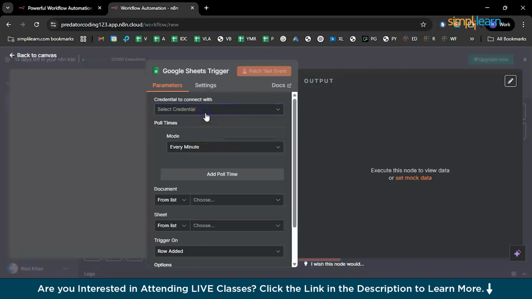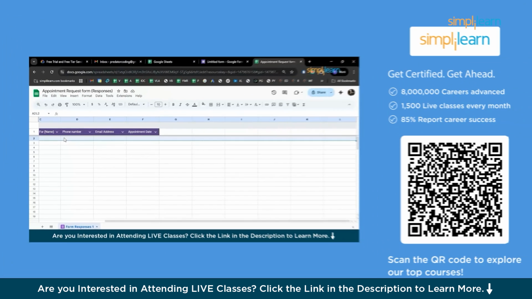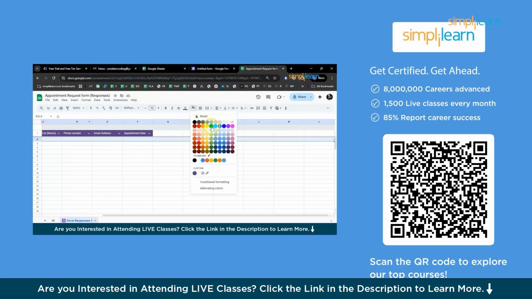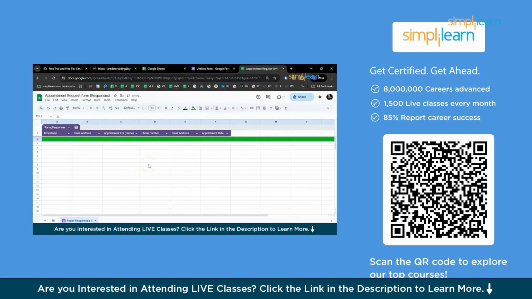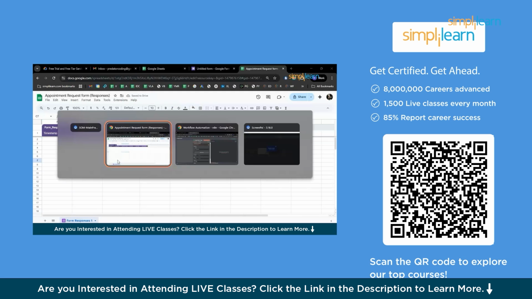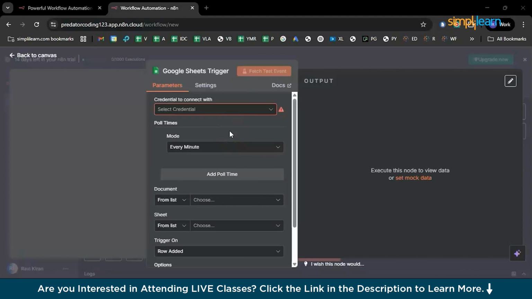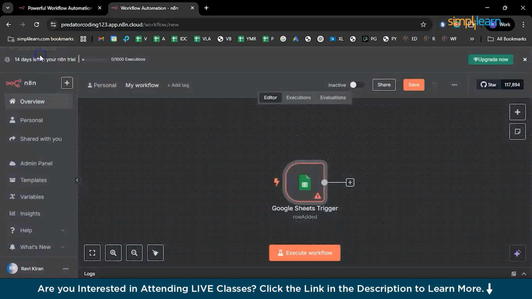So you need to add credentials so that n8n understands who is the owner of this particular sheet and how to react to it, right? Whenever there is an entry, it should understand that this particular owner's sheet has an entry and it needs to perform some operations, right? That's why you need to add a credential here. A simple step: just click on the drop down option and click on adding credentials. Once done, let's go back to Canvas.